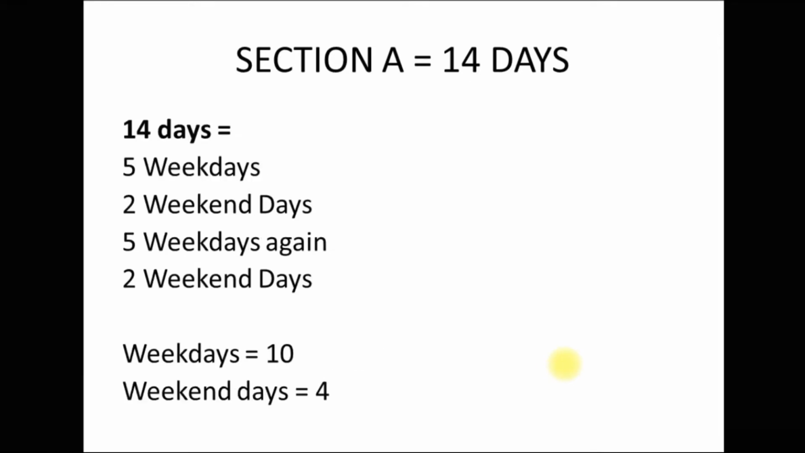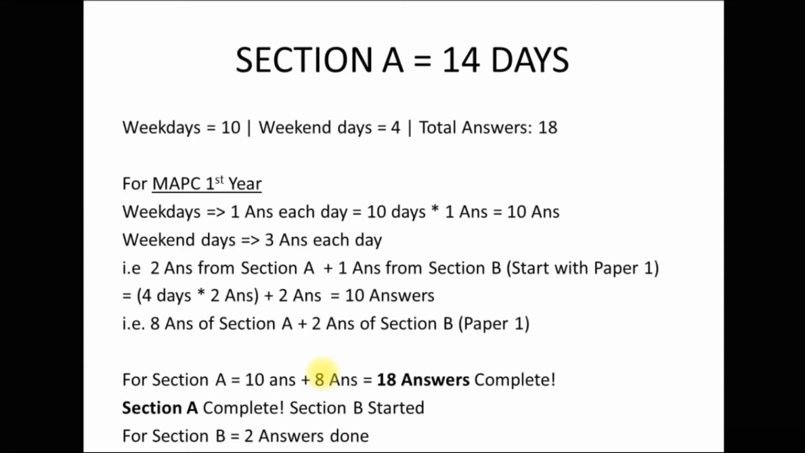Now section A, 14 days. Let's divide these 14 days: 5 weekdays, 2 weekend days, 5 weekdays again and 2 weekend days. So I'm just considering that 5 weekdays come together. It can come before and after the weekend depending on the month. Now the total number of weekdays that we have is 10. Total weekend days 4. Section A 14 days, weekdays 10, weekend days 4, and total answers that we have to complete 18.